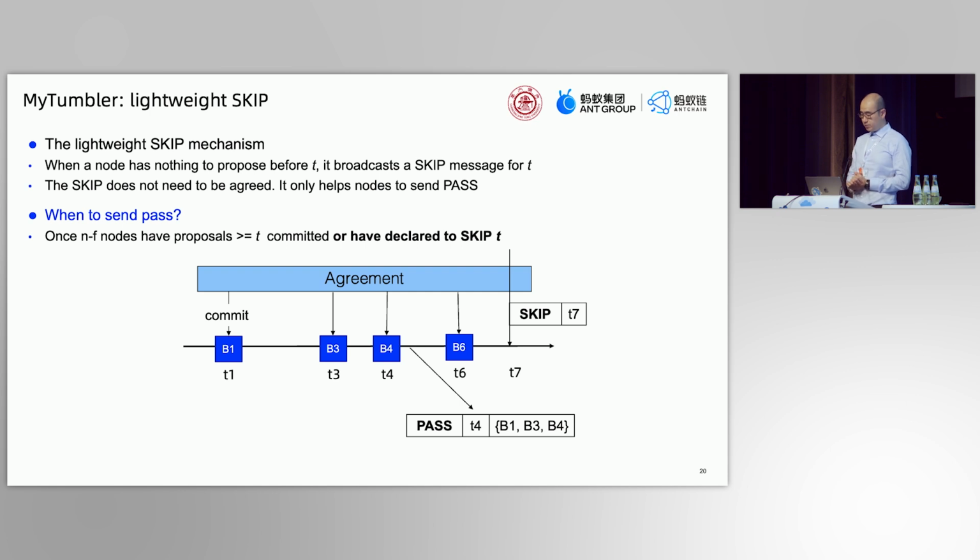Now that we have the pass mechanism, we can further design the lightweight skip mechanism. When a node decides not to propose before t, it broadcasts a skip message for t. This skip is different from an empty proposal. It does not go through the agreement, so it is lightweight. This is only possible when we have the pass mechanism. Now the criteria to send pass should be slightly modified. There are n-f nodes that either have their proposals after t committed, or they declare a skip for t. Then the node can pass t.